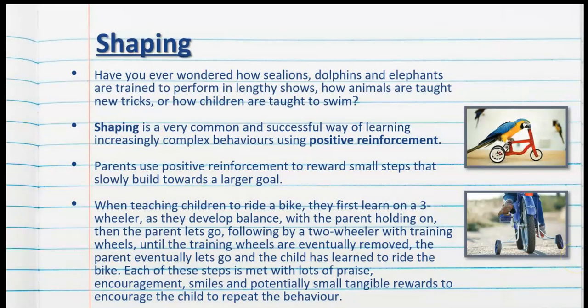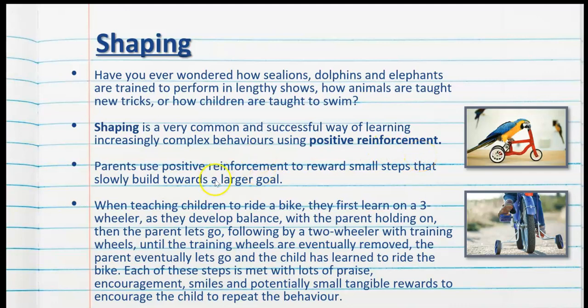Let's talk about shaping. We have covered this in my previous video on operant conditioning terms, but let's go through it in more detail here. So, have you ever wondered how sea lions, dolphins, and elephants are trained to perform in lengthy shows, or how animals are taught new tricks, or how children are taught to swim? All of these behaviours don't come naturally. So, shaping is a very common and successful way of learning an increasingly complex behaviour using positive reinforcement techniques.